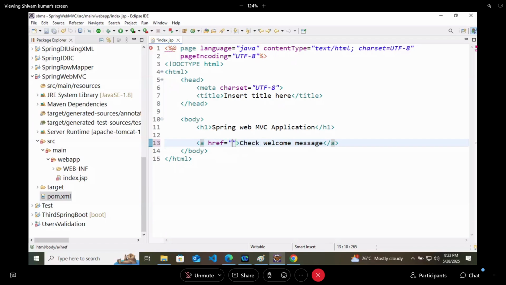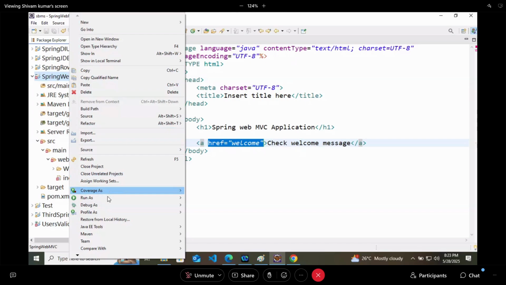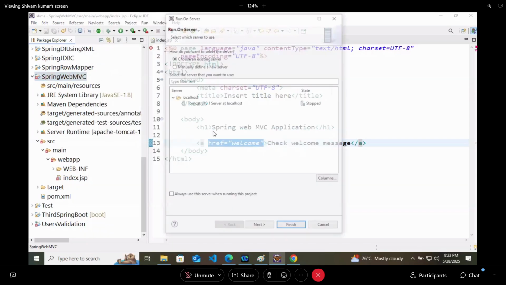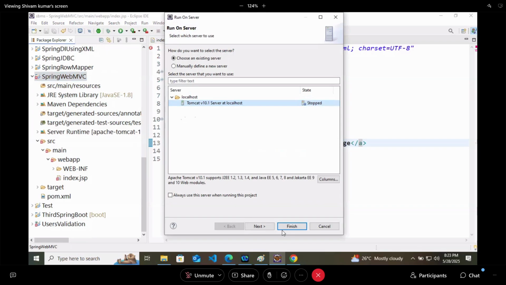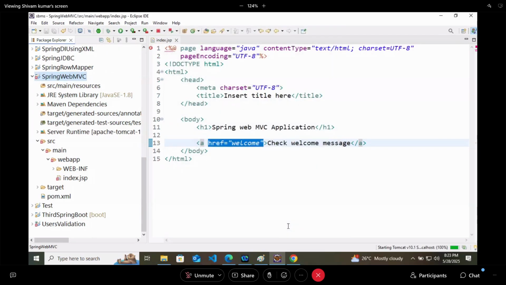So let's start the application now. I will run it on server. Finish it. So here we are getting simple thing, that is Spring Web MVC application, and check the welcome message.